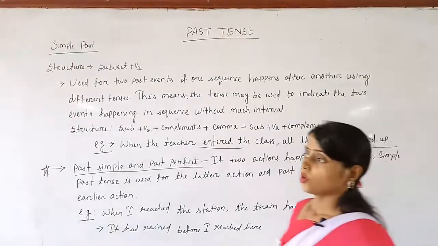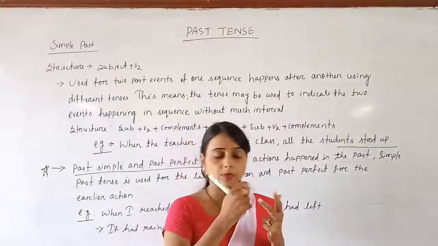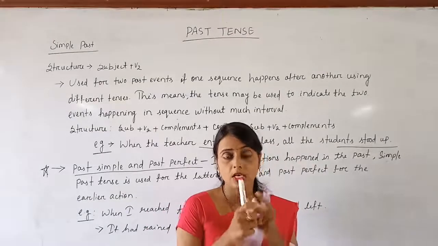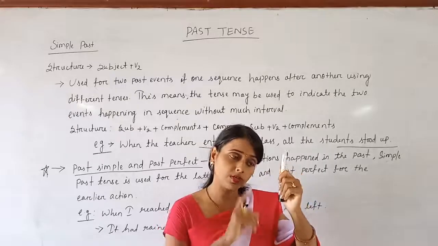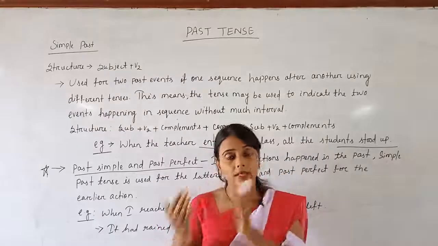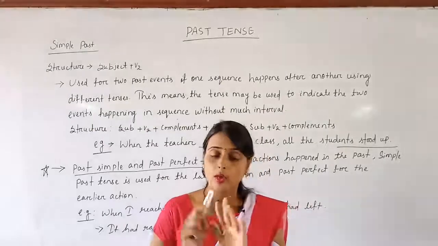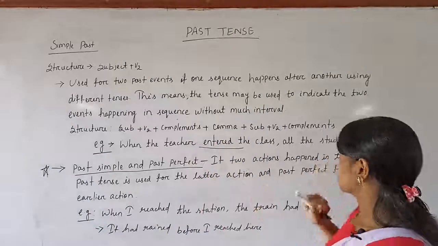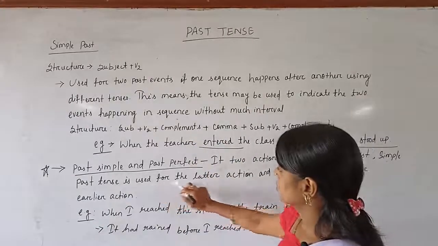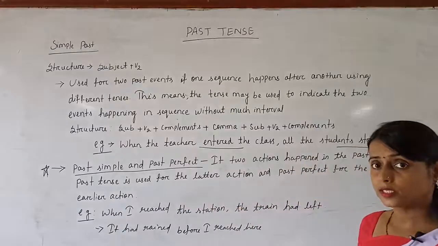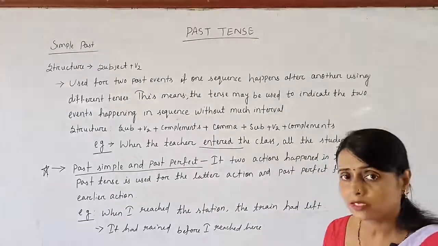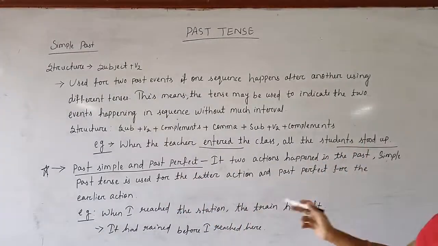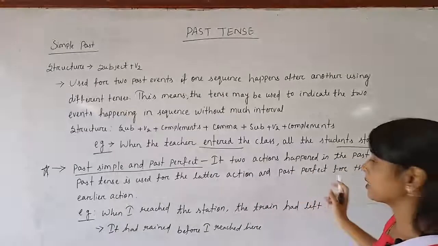Later action means, look, two actions have taken place in the past, but one action took place after the completion of another one. It means one is the former action, meaning previously one work has been done, then after that another action has taken place. One is the former action and one is the later action. Simple past tense is used for the later action, the action that has taken place later. For the former or earlier action we have to use past perfect.